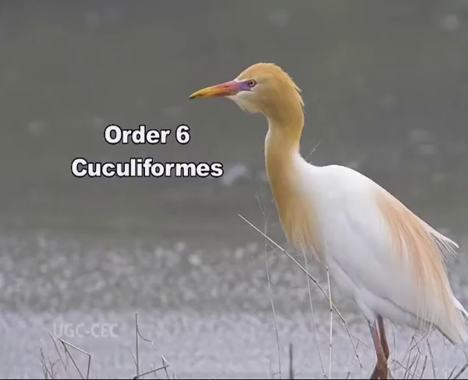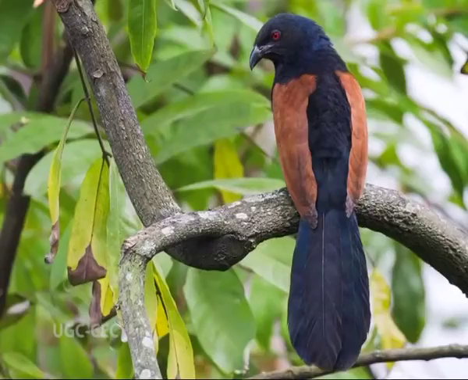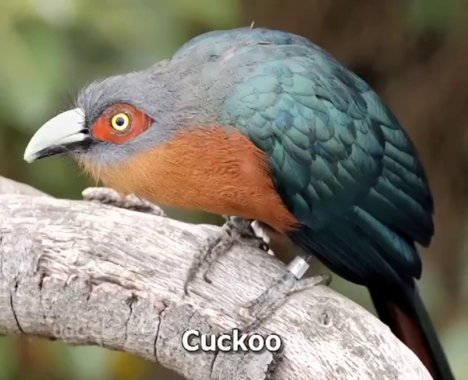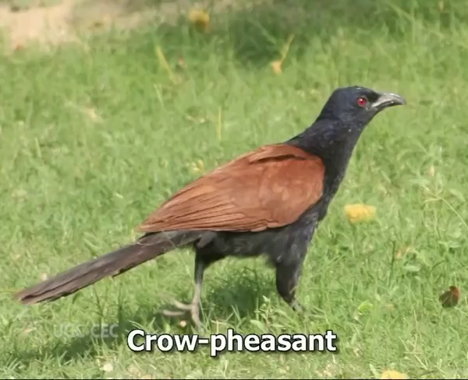Order 6, Cuculiformes. Toes 2 in front, 2 behind, outer hind toe reversible. Feet not adapted for grasping, tail long and beak moderate. Many cuckoos at times are parasitic, and the females lay eggs in the nests of other birds, especially crows. Examples: cuckoo, crow pheasant.